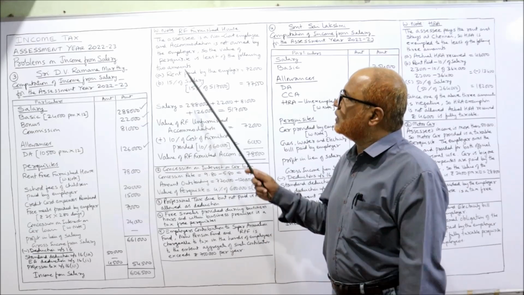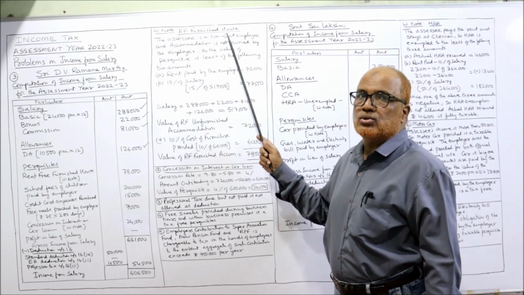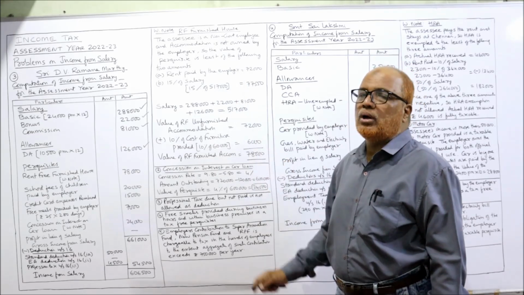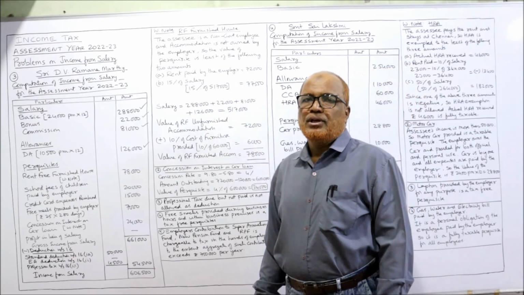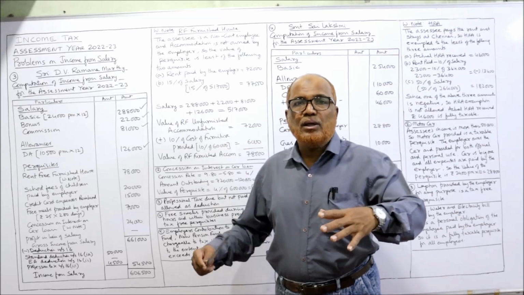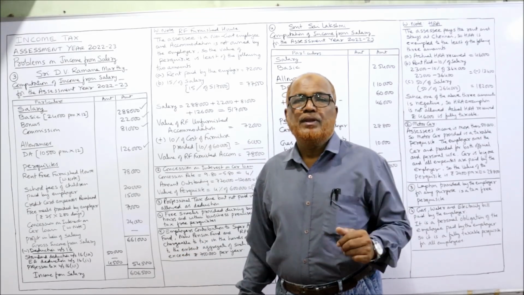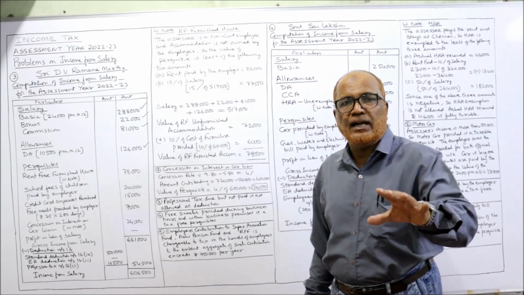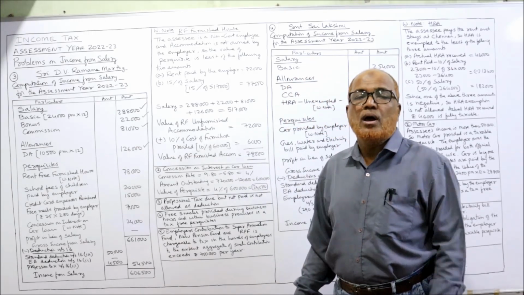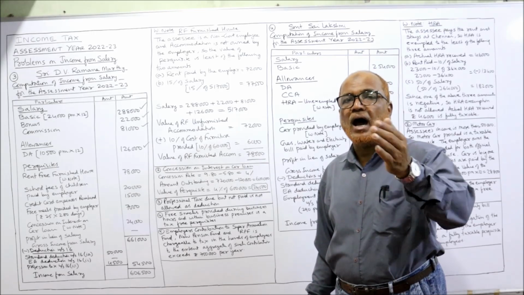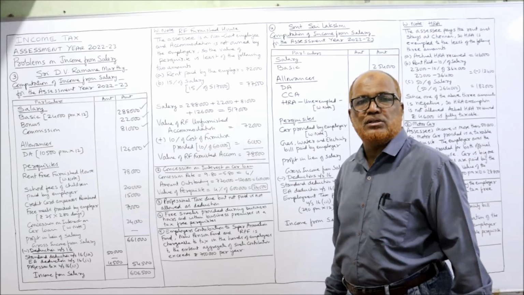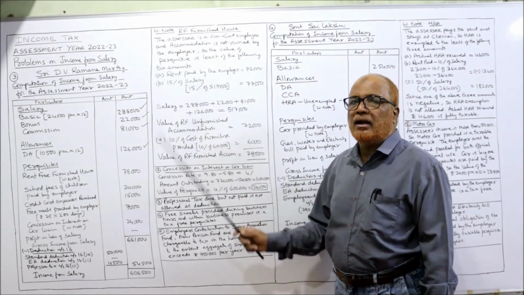In the working notes you can see here, rent-free furnished house. He is a non-government employee and the accommodation is not owned by the employer. If it is owned by the employer, then the provision depends on the city, whether it is a small city, medium city or large city. On that basis, we have to value the perquisite. But if the accommodation is hired by the employer, then the least of the following two is the value of the perquisite. First one, the rent paid by the employer.